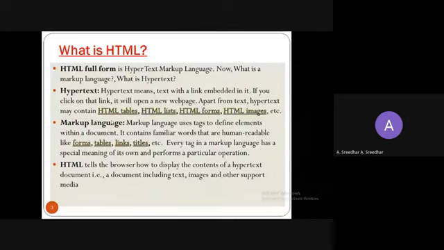So this is about the abbreviation for HTML and how it works. Next, HTML tells the browser how to display the contents of a hypertext document. That means documents including text, images, and other supported media. HTML tells the browser how to display the content developed by the programmer. So this is what HTML is.